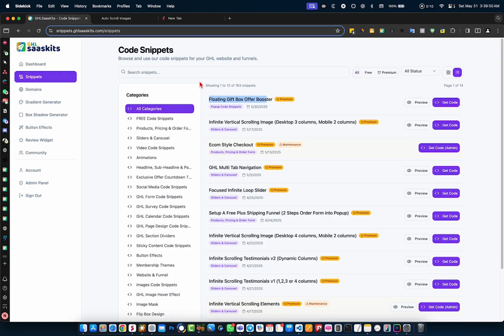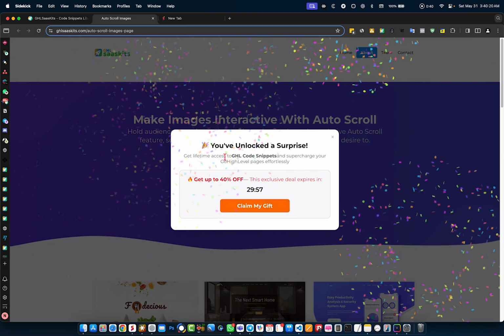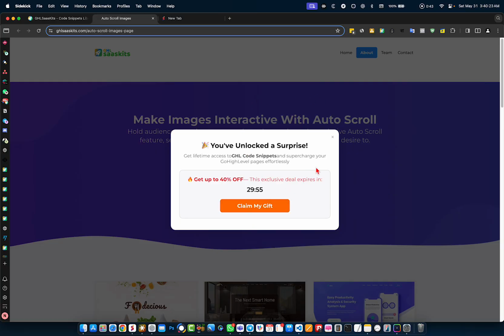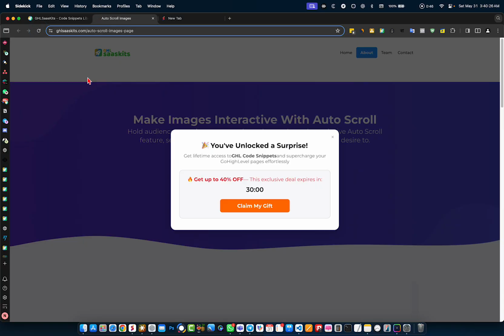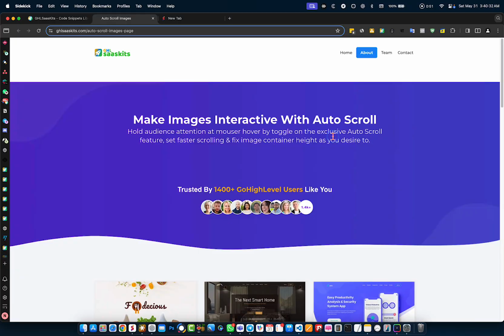Before getting started, let me show you the example so that you can understand how this will actually work and what exactly this code snippet can do. Here on this page, you can see at the very bottom right corner there is a gift box floating and it's animating. When we click on it, it will show an exclusive offer pop-up with confetti. Let me reload the page again. You can see here it is. This is how this floating button actually works.